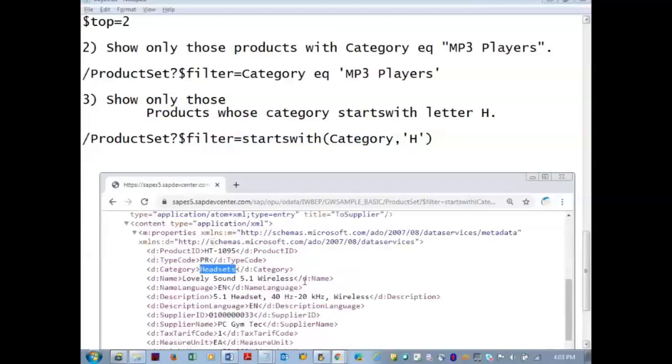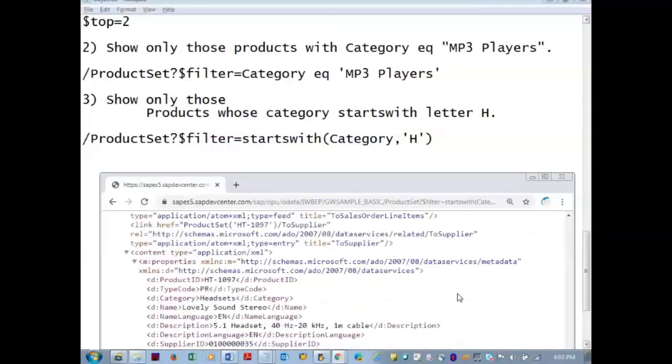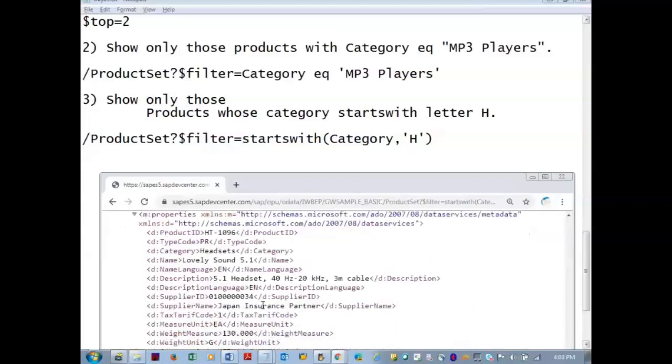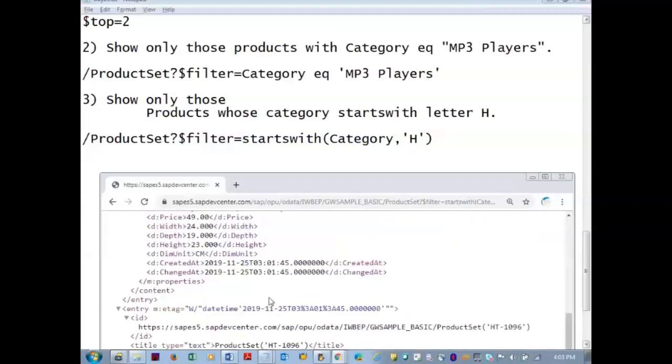So there is a category, headsets category is there. Only headsets is there. So it starts with letter H. When you are working on the Northwind services, SAP services, you yourself have some queries, you try to apply those things.